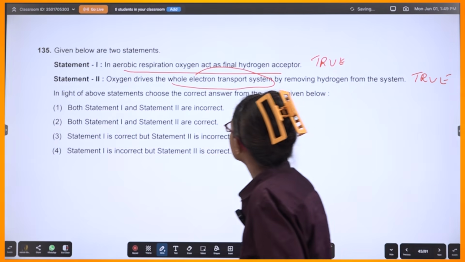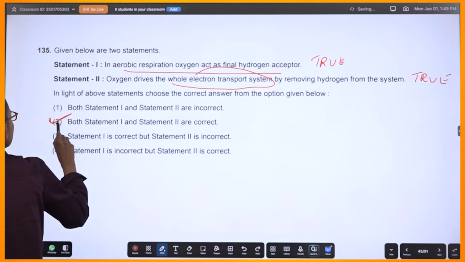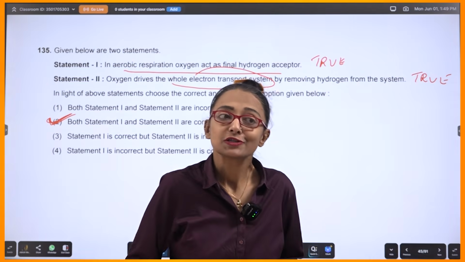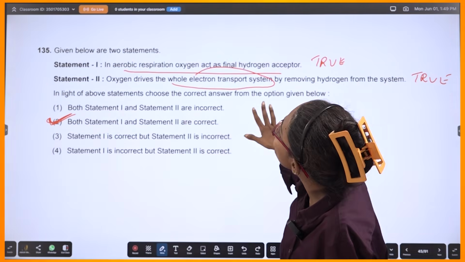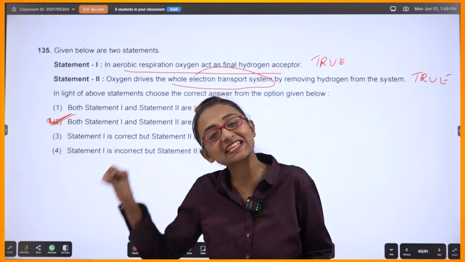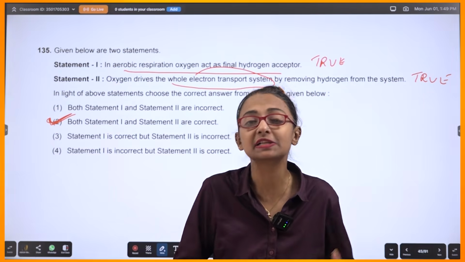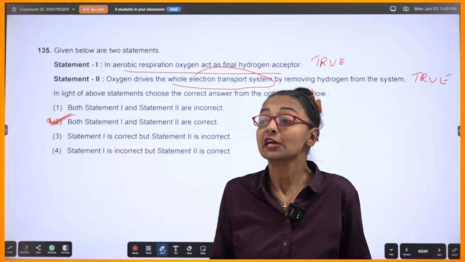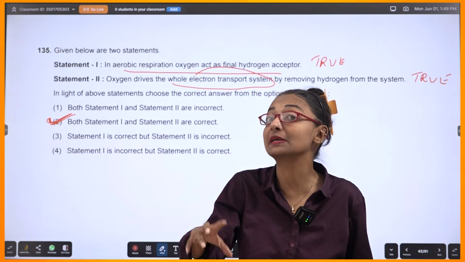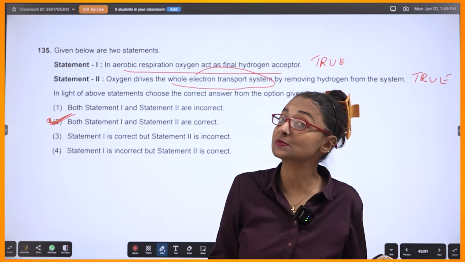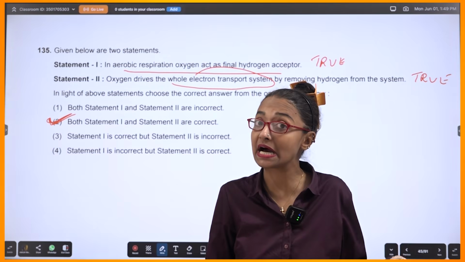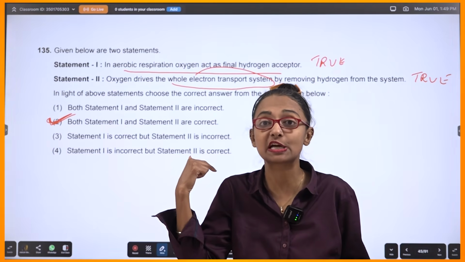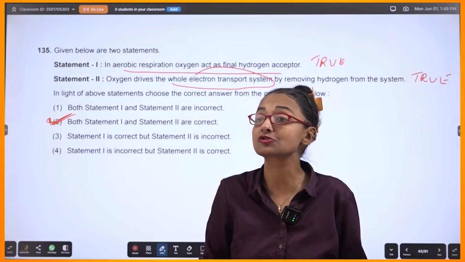So I think I should go with this one. Both statement 1 and statement 2 are correct. I have tried to discuss as many questions as possible, a mixed bag, and you must have noticed that I invested some time in explaining the chemiosmotic hypothesis in chloroplast with that ATP synthetase stuff, where hydrogens are pumped out from the lumen to the stroma.